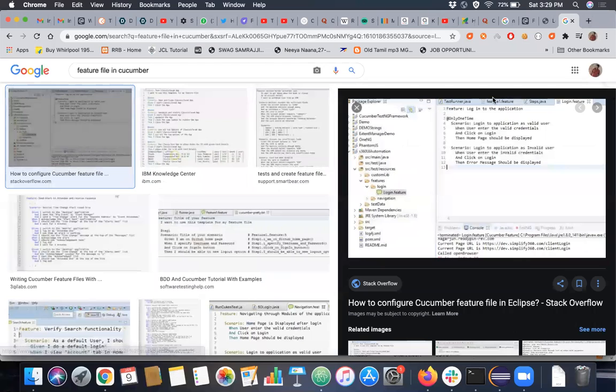So you can see the screen, right? This is a sample feature file. You have this overall description, everything you give as a description. Scenarios: you can consider a scenario as equivalent to one of the @Test annotations, right? Each scenario is an @Test annotation.